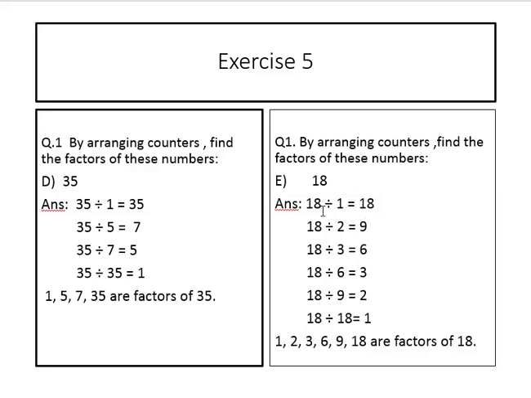Question number 1. By arranging counters, find the factors of these numbers. Part E, 18. 18 divided by 1, 1 18 is 18, 2 9s are 18, 3 6s are 18, 6 3s are 18. Read the table of 9. 9 2s are 18, 18 1s are 18. 1, 2, 3, 6, 9, 18 are factors of 18.